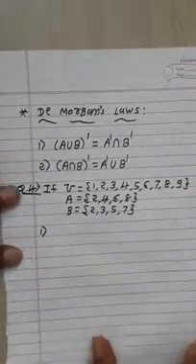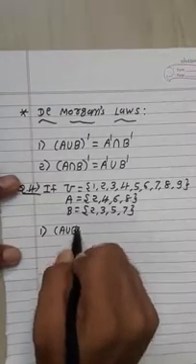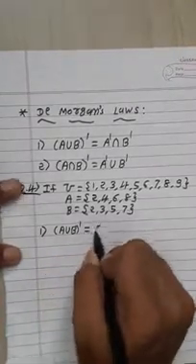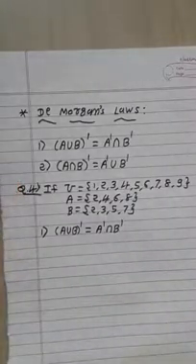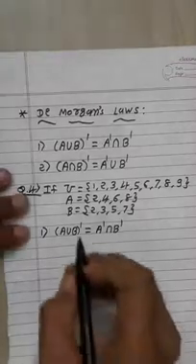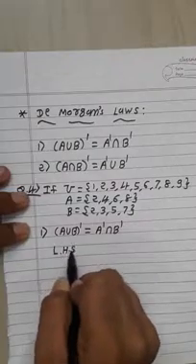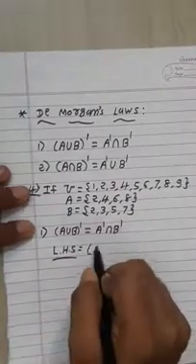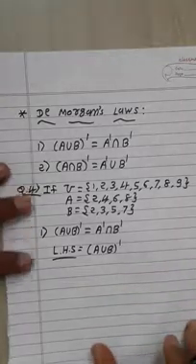So the first law we can verify: (A ∪ B)' is equal to A' ∩ B'. First of all, start from the LHS side. In the LHS side, (A ∪ B)', a complement set, is present.